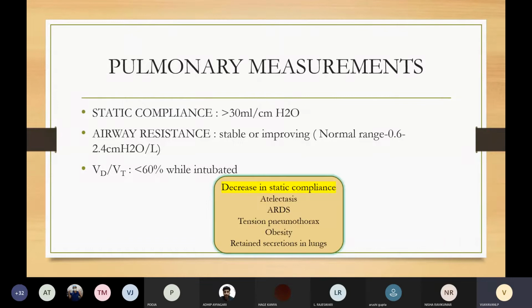Now, we will see the conditions where there is decrease in static compliance. Atelectasis, ARDS, tension pneumothorax, obesity, whenever there is retained secretion in lungs, will all decrease the static compliance.